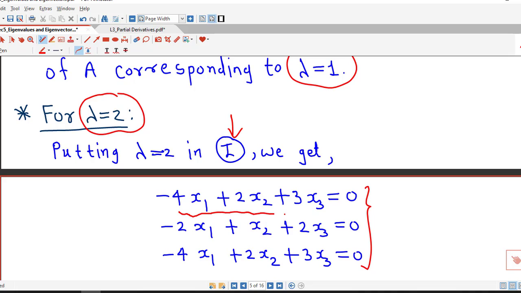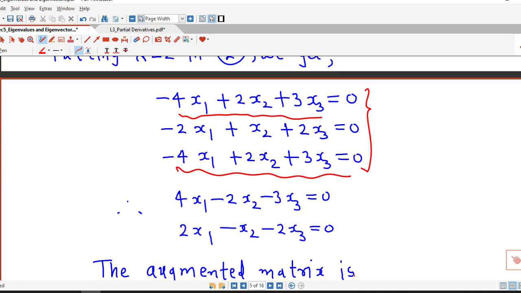Now if you observe, the first and third equations are the same. So if we multiply these two by a negative sign, we obtain these two equations, and we again apply Gauss elimination to solve this system.